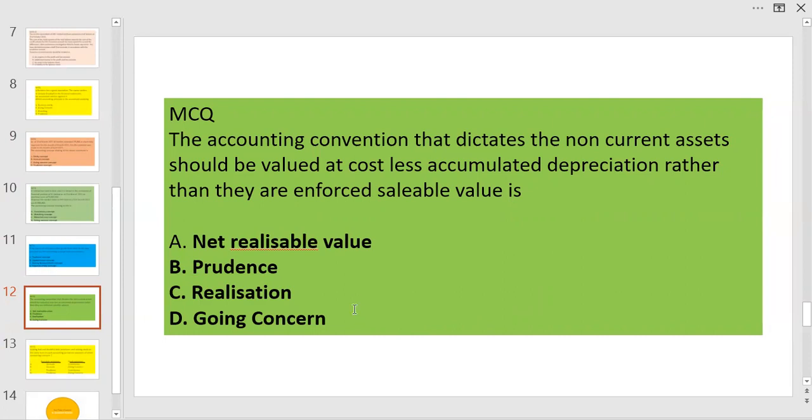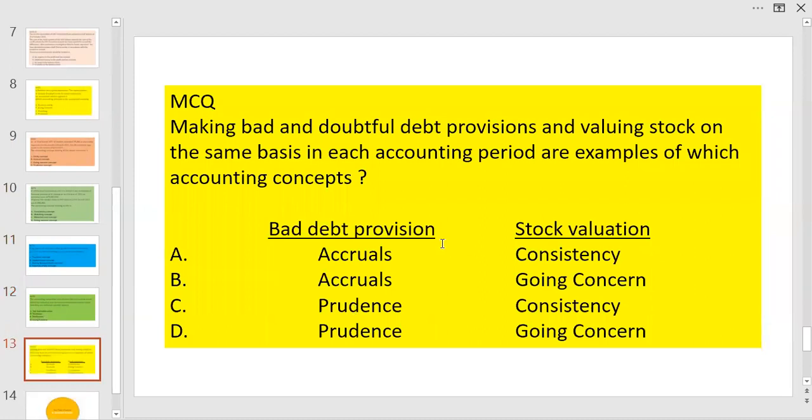The final question is, making bad and doubtful debt provisions and valuing stock on the same basis in each accounting period. Mark that word, in each accounting period, are examples of the accounting concepts. Bad debt provisions will come under prudence. Valuing stock on the same basis over a period of time comes under consistency. Therefore, the answer is C.